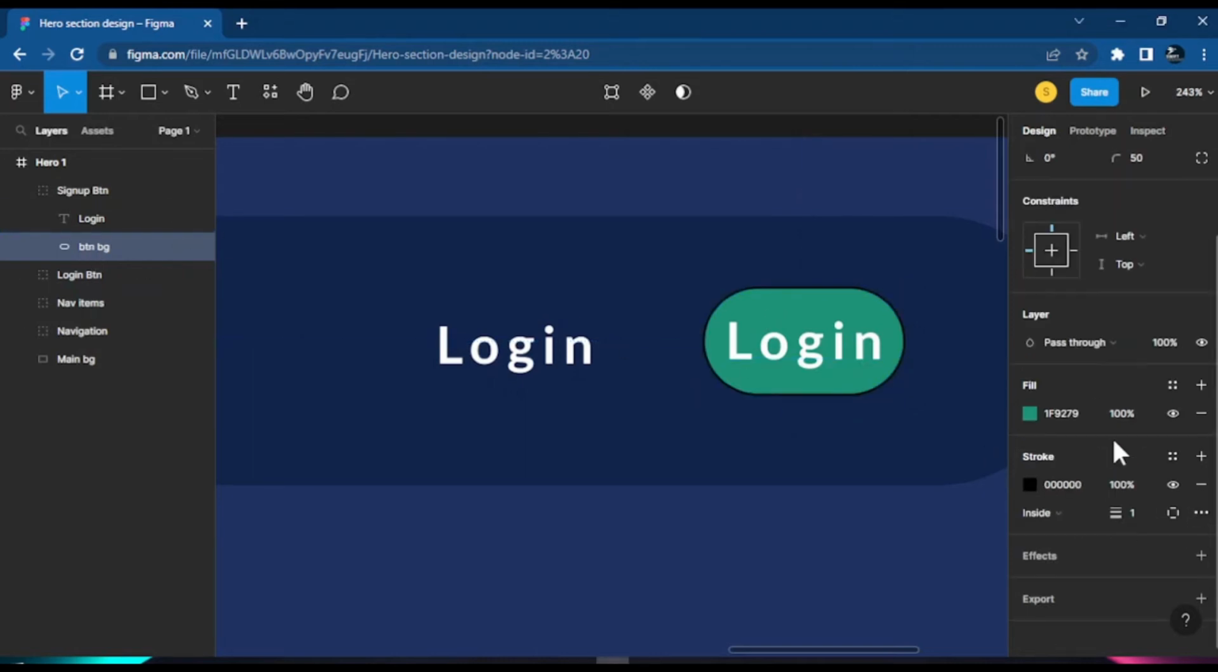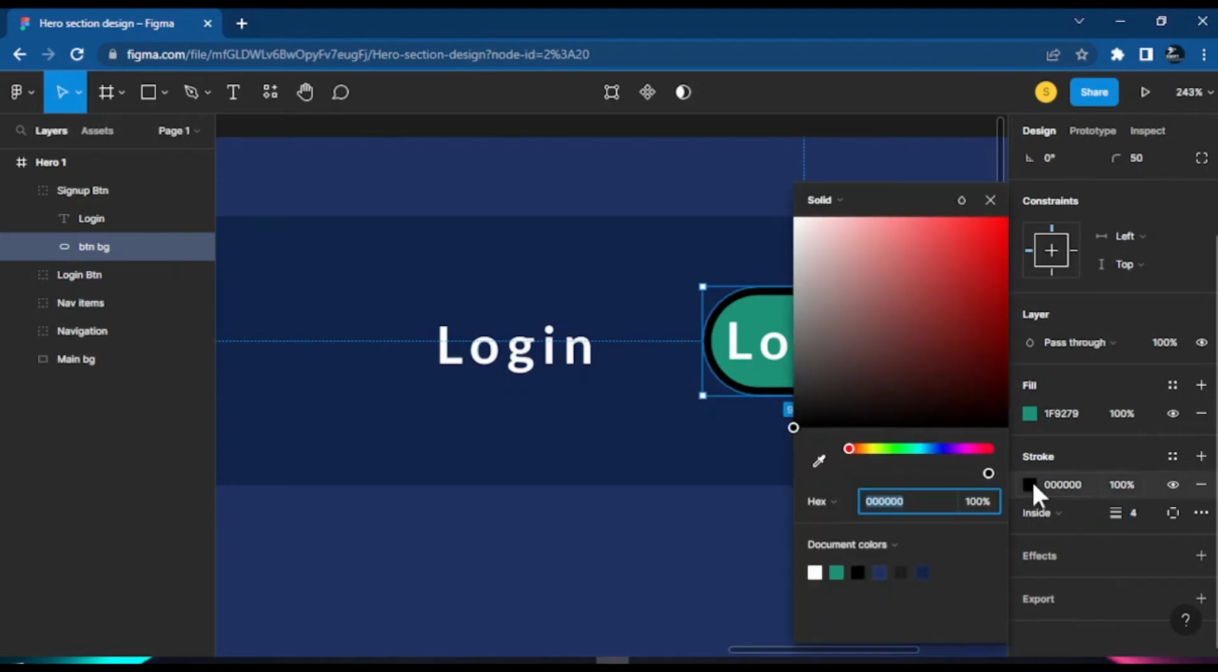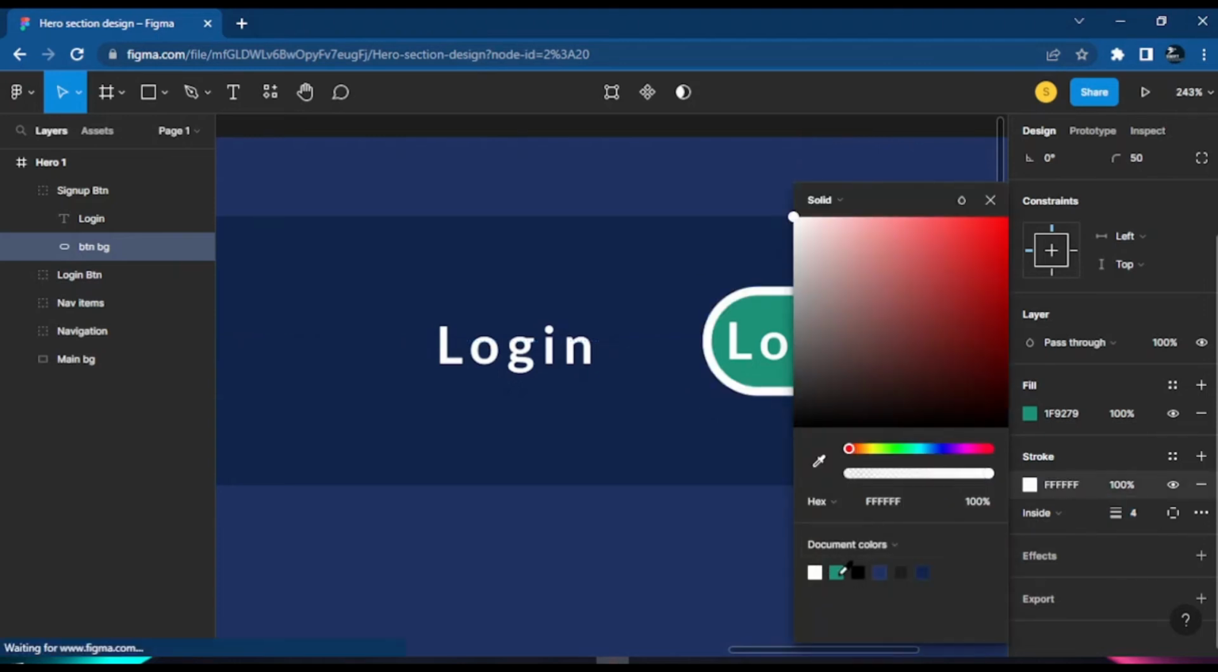And once we add that stroke, I want to increase the stroke size. You see the black one there, I want to increase the stroke size. So I could say 1, 2, 3, 4. I think 4 will do okay for here. And let's change the color to white. So I think we get white for here.